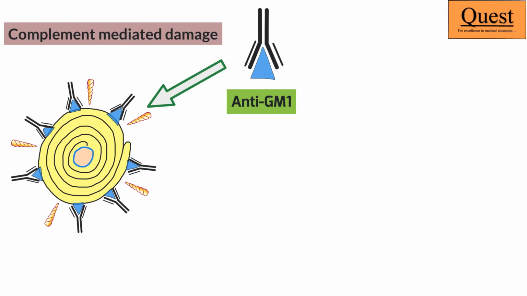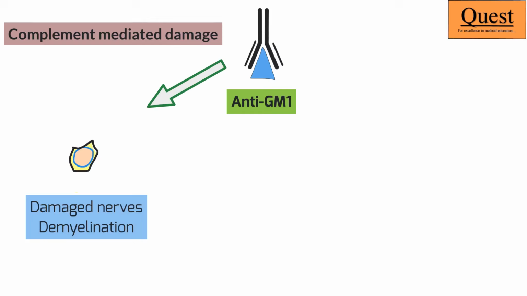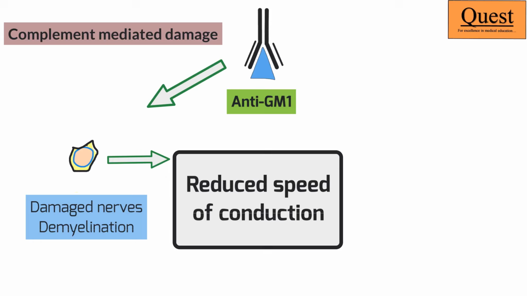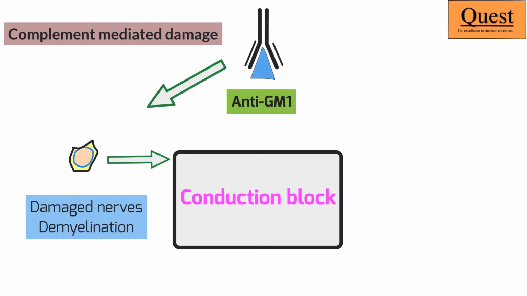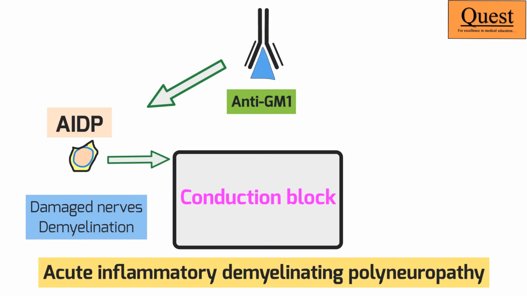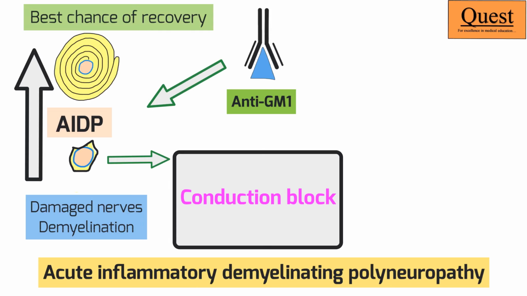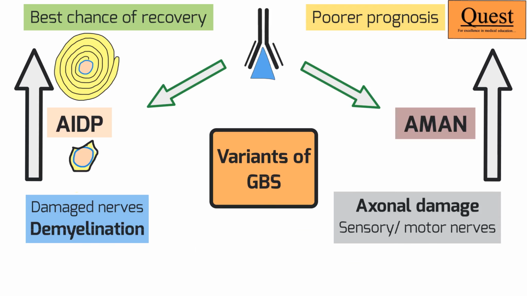What anti-GM1 does is that along with complement, it tends to destroy the myelin sheath, or sometimes it might even destroy the axons. Destruction of myelin sheath would lead to demyelination, and we all know that the myelin sheath is important for faster conduction. Therefore, destruction of myelin sheath would lead to eventually a conduction block. This is the commonest variety of GBS, also known as acute inflammatory demyelinating polyneuropathy. The good part, however, is that since the axon is not damaged, recovery can be good in patients who have only demyelination.